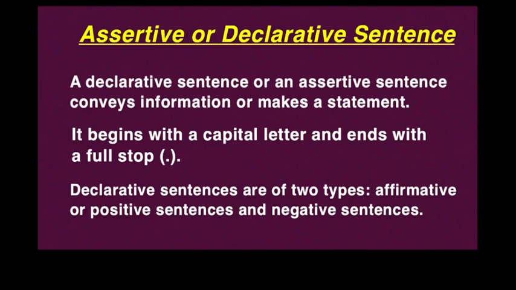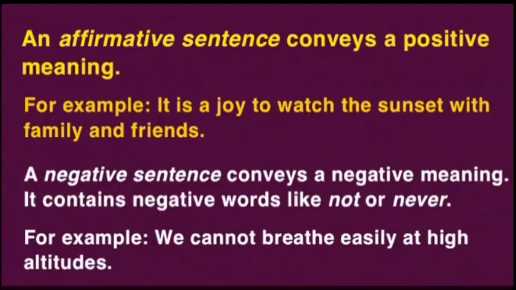It can be of 2 types: affirmative, also known as positive, and negative. As these names clearly suggest, an affirmative or positive sentence conveys a positive meaning and a negative sentence conveys a negative meaning. It contains negative words like not or never.